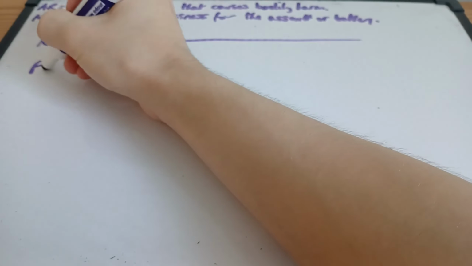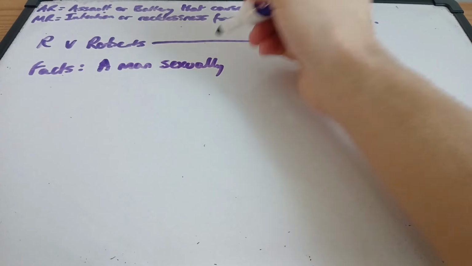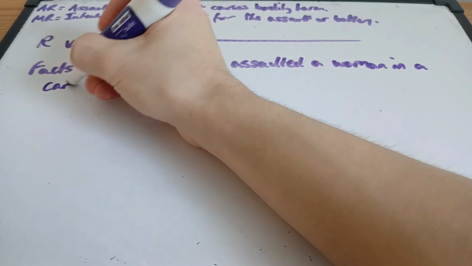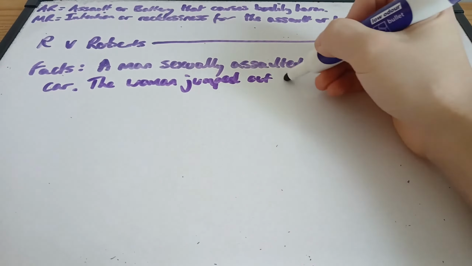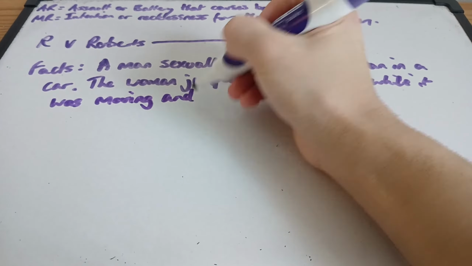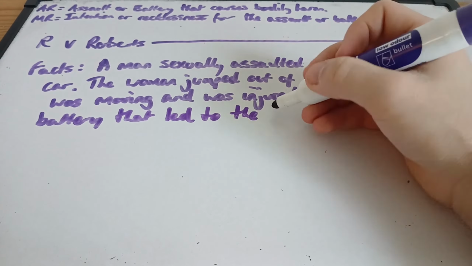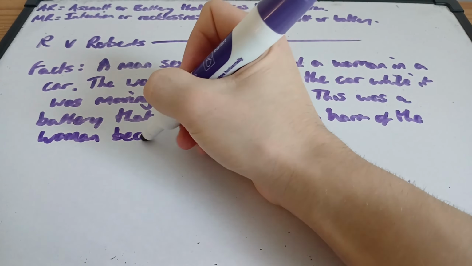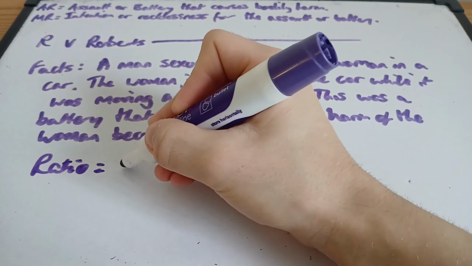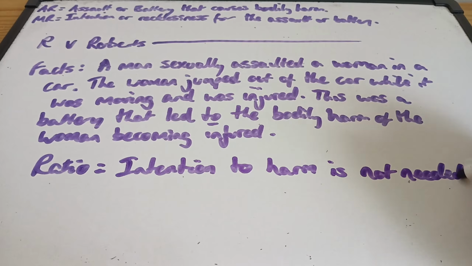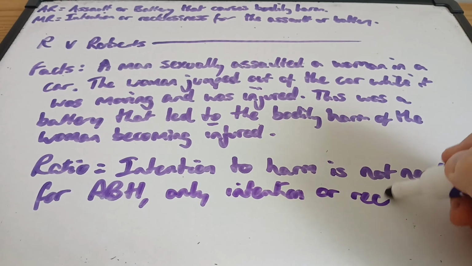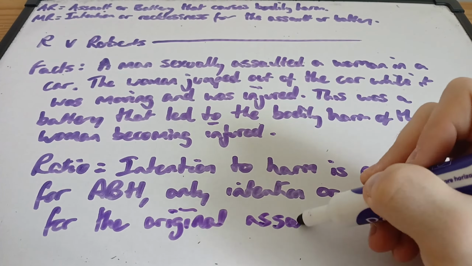In R versus Roberts, a man sexually assaulted a woman in a car. The woman jumped out of the car while it was moving and was injured. This was a battery that led to the bodily harm of the woman becoming injured. And the key point of this case is that intention to harm is not needed for ABH, only intention or recklessness for the original assault or battery. Even though the man didn't intend for her to sustain injuries from falling out the car, she did so as a result of his actions.